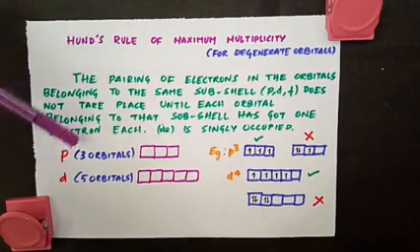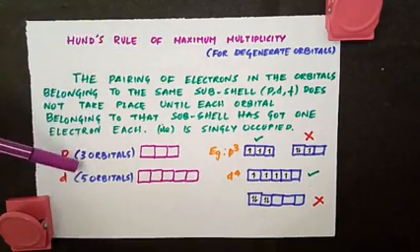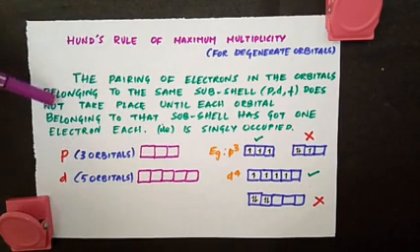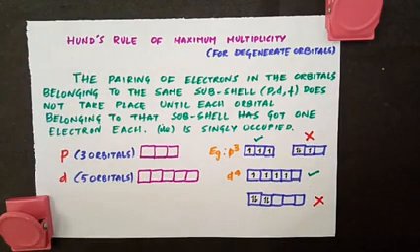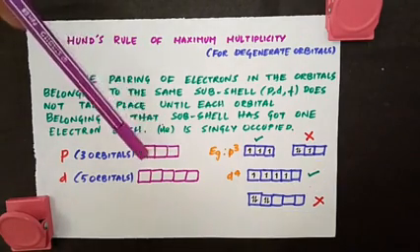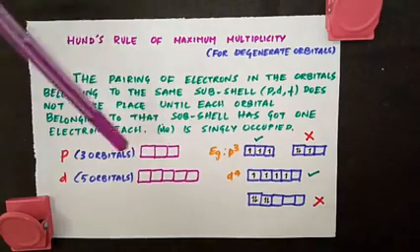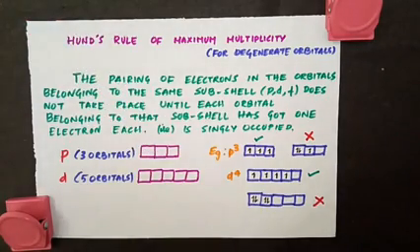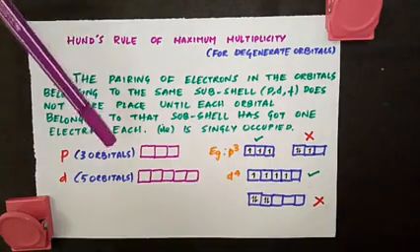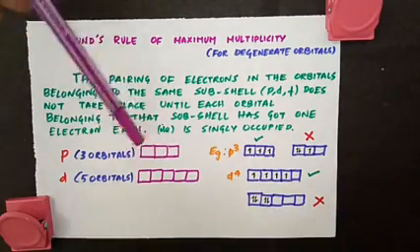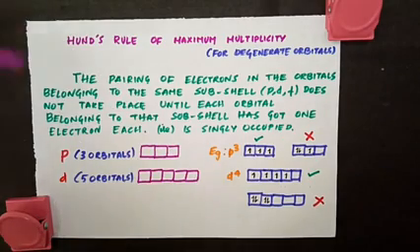belonging to the same subshell does not take place until each orbital belonging to that subshell has got one electron each. That is, it is singly occupied. See how many electrons can be present in p orbital? The maximum there can be 6 electrons, because there are 3 orbitals. Each orbital can accommodate 2 electrons. So 2 plus 2 plus 2 will be equal to 6. Now according to Hund's rule, unless and until all these orbitals are singly occupied by electrons, pairing will not occur.